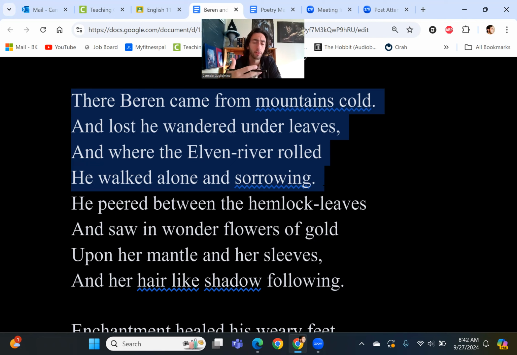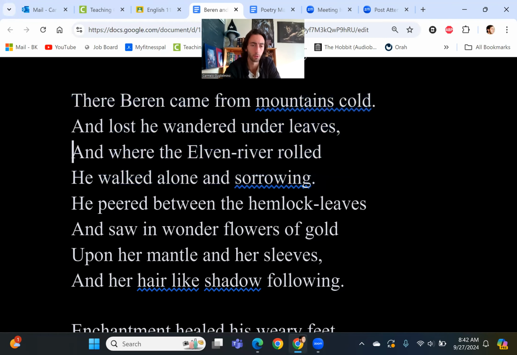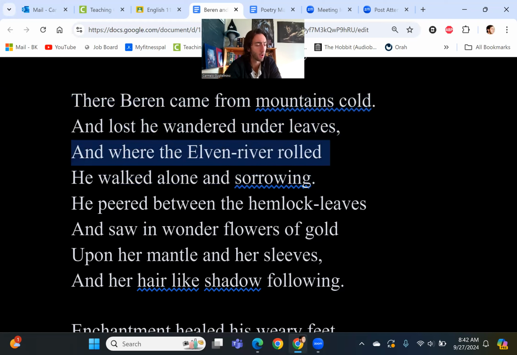life, comes then into this place, and he walks by what's called the Elven River, right? And this is kind of where we get the introduction of some of the magical elements here. Whether it's the forest, whether it's the effect of the woman that we were just discussing, we're not sure, but we're going to see magic begin to kind of emanate from her setting, from the music, from all these sort of things.